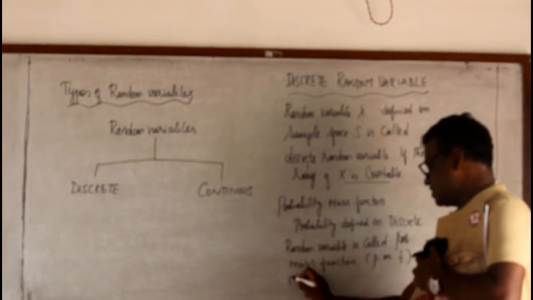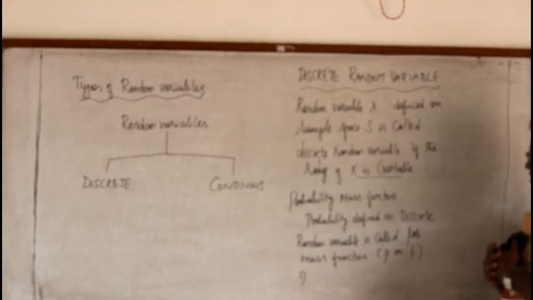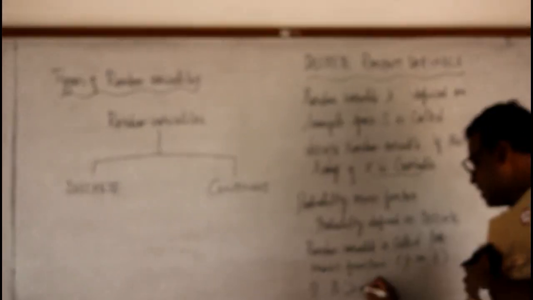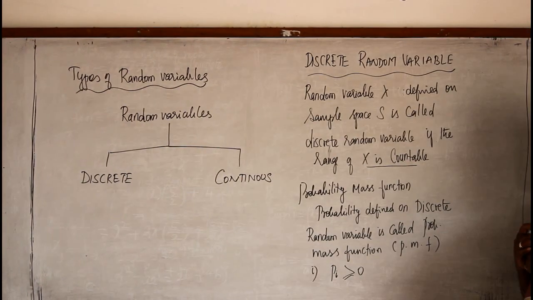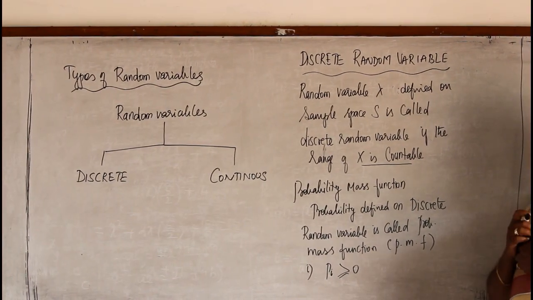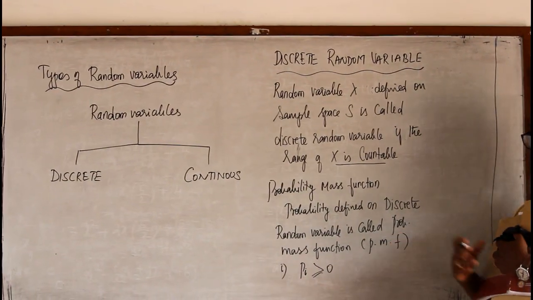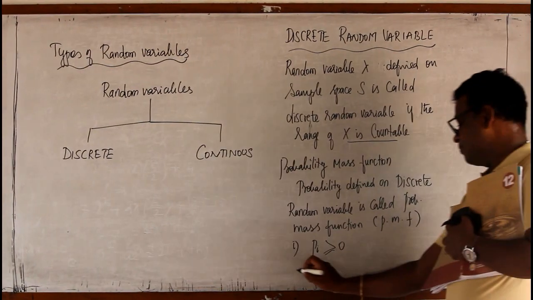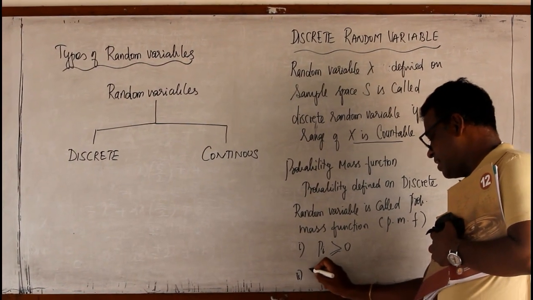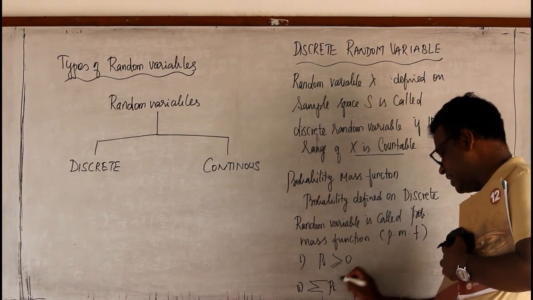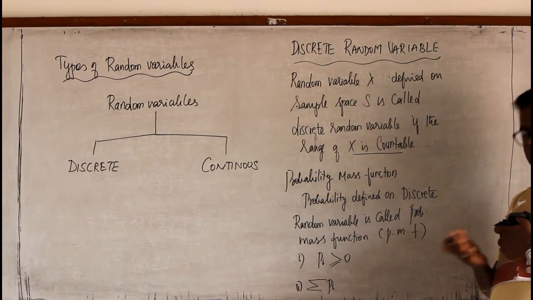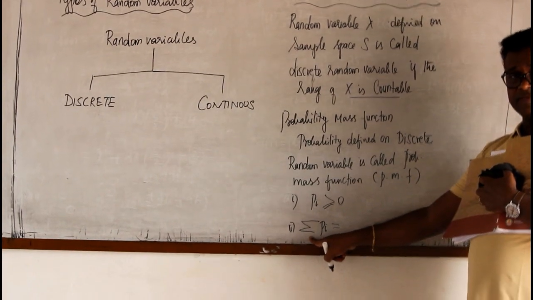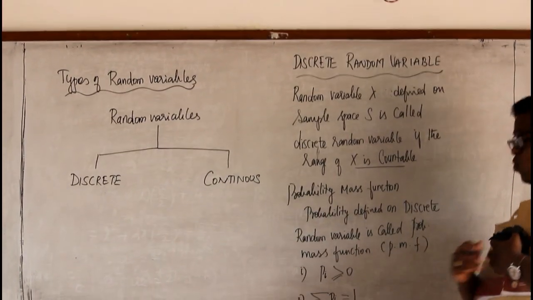Here two conditions we define on probability mass function. The probability is always greater than or equal to 0. Always the probability should be positive, or sometimes it may be equal to 0 also, but nowhere does it become a negative quantity. Second, when I add all the probabilities in an event, that is the summation of the probabilities, that gives me 1.